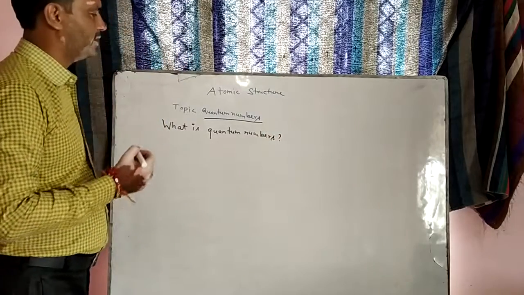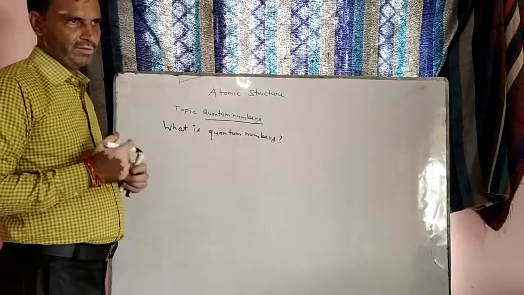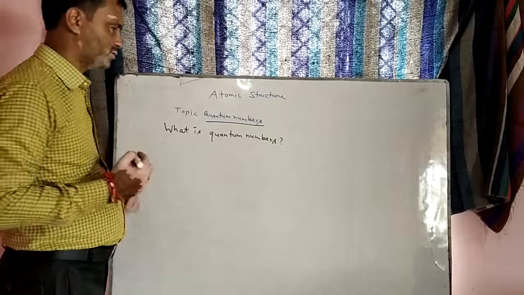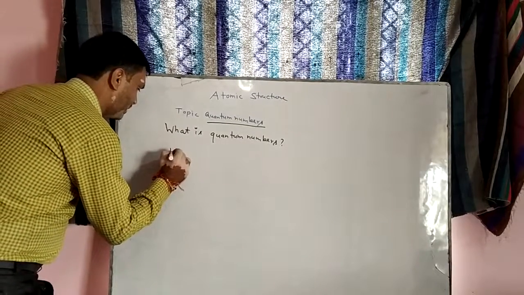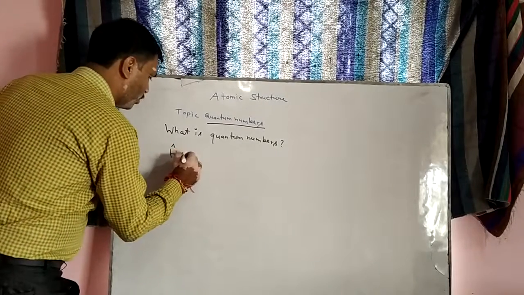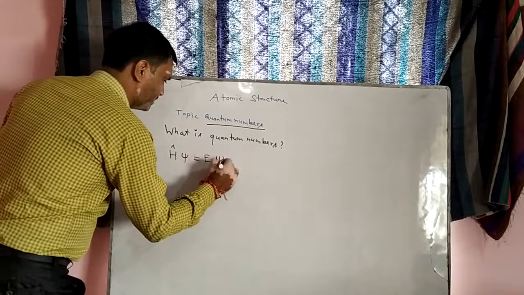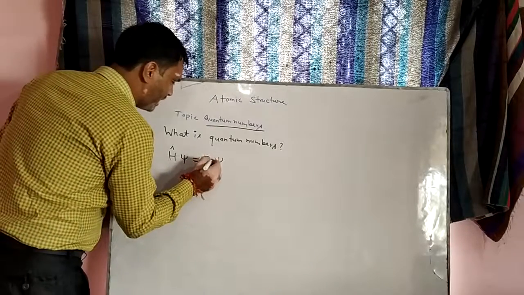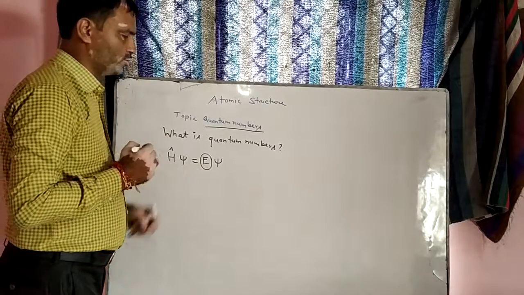So students, quantum numbers are actually the solution of the Schrodinger wave equation, which is given for the quantum atomic model. In the quantum atomic model we have the equation H operator, the Hamiltonian operator, over psi equals eigenvalue E over psi. When you solve this equation, this eigenvalue is a part of energy which is categorized into quantum numbers.